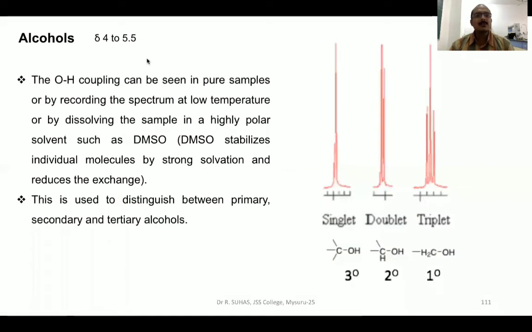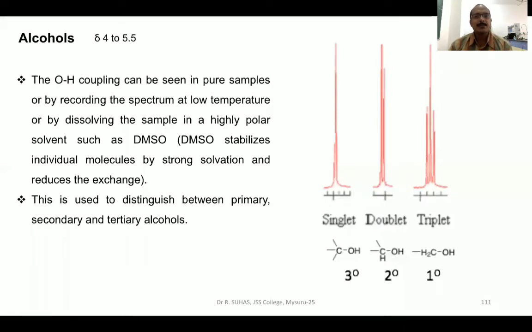The first is the case of alcohols. For alcohols, the chemical shift will usually be 4 to 5.5. Here, the OH coupling can be seen in pure samples. If the sample is pure, then you can definitely see OH coupling. That means, imagine the impure ethanol spectrum. What happened there? OH did not couple with CH2 and CH2 did not couple with OH, and hence OH gave only one peak because it was an impure ethanol spectrum. If you record the pure ethanol spectrum, you will see that coupling takes place, which I will show in the next slide.